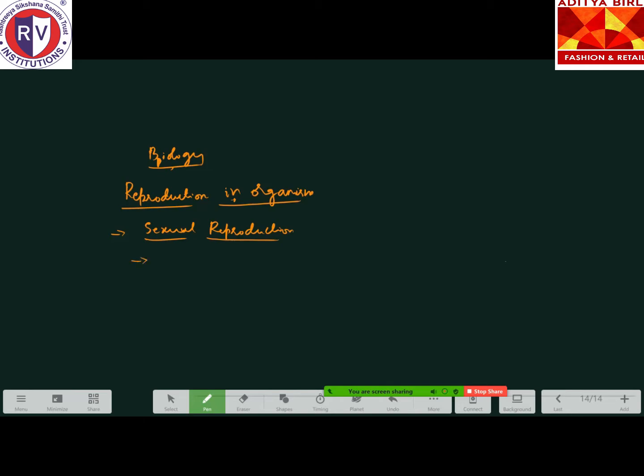Anyone? Sexual reproduction is a biological process. As you know, I will not go into detail on what reproduction is. There are two types of reproduction, everything that you have already studied in your second year PUC, right? So sexual reproduction is a type of reproduction where both the parents are involved.